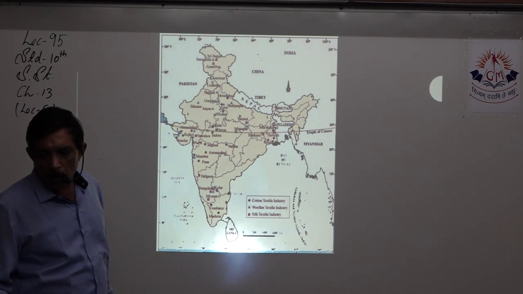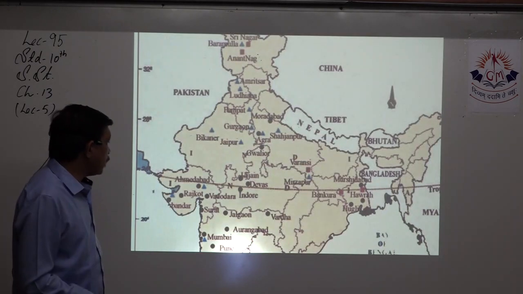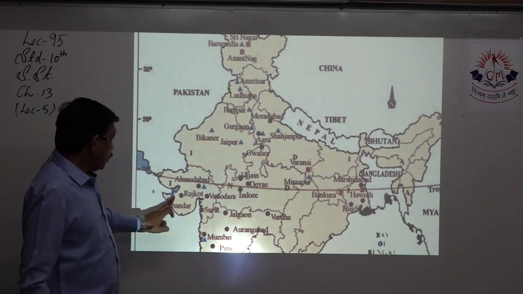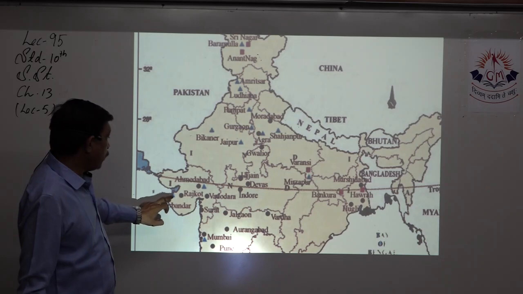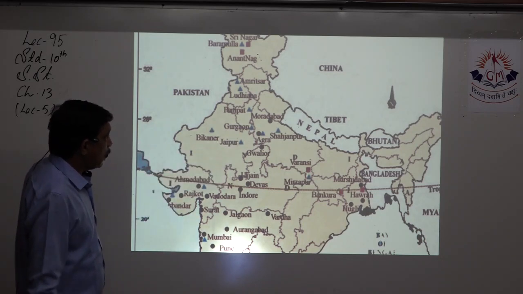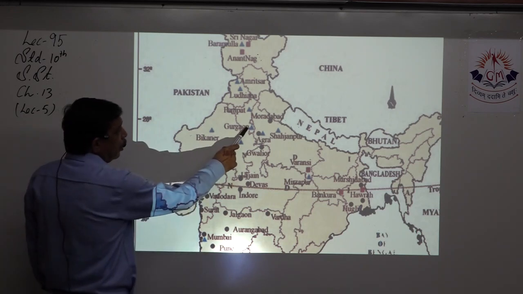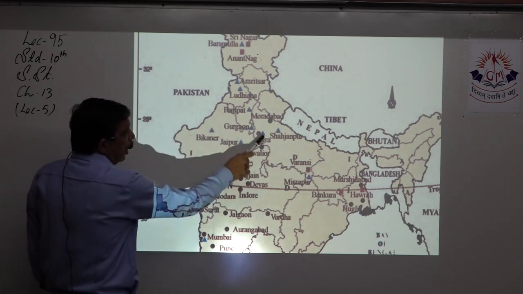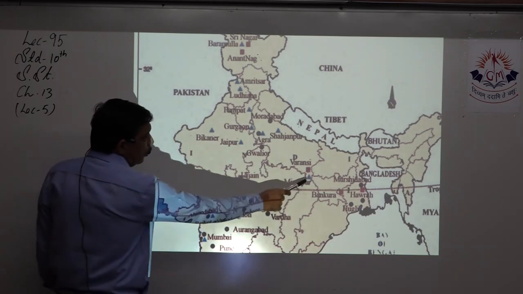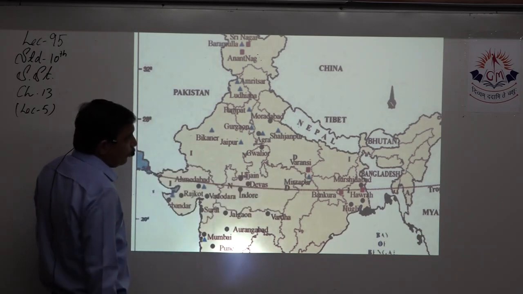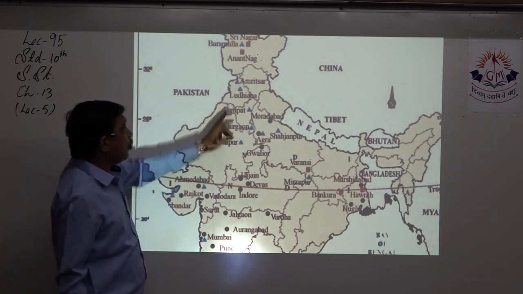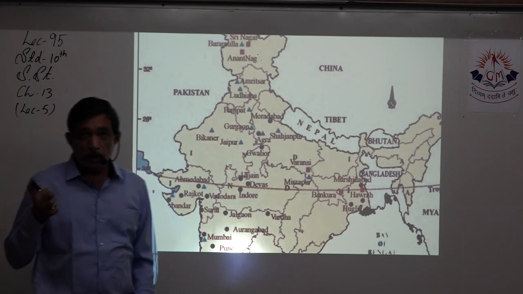Now let's see about the woolen textile. Where are the different spots where we have woolen textile? One is in Mumbai, one is in Porbandar over here, then Jaipur in Rajasthan, Gurgaon, Panipat in Haryana, Agra and Shahjahanpur in UP. In UP we also have Mirzapur. Then on the top, Punjab, Amritsar, Ludhiana. They are the hotspots for woolen textile.